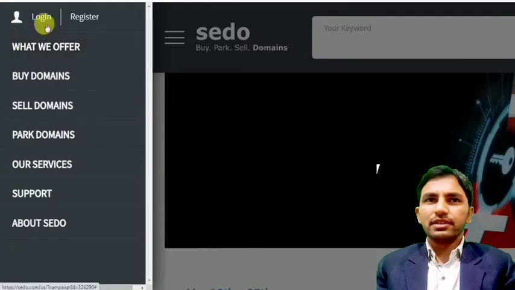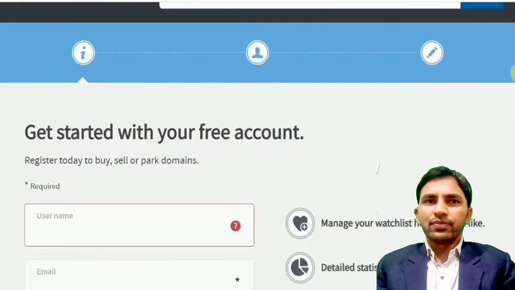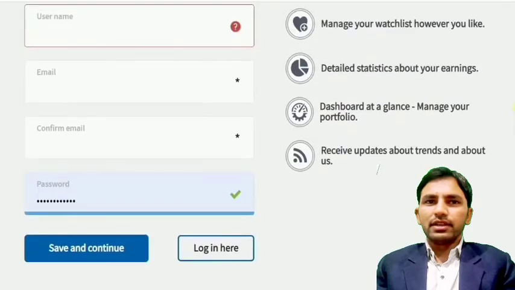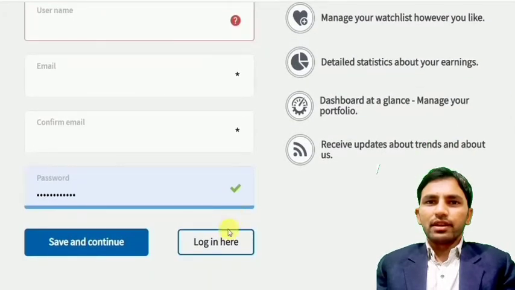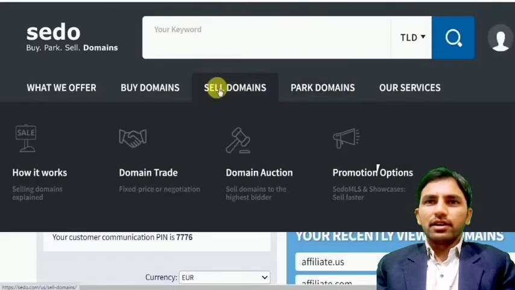On the left side you will see Register. Just click on Register. If you already have an account on Shadow, you can log in directly. Get started with your email and name, then confirm your email. Save and continue. This is the process. Here is the dashboard, and I hope you have created your account and confirmed your email.